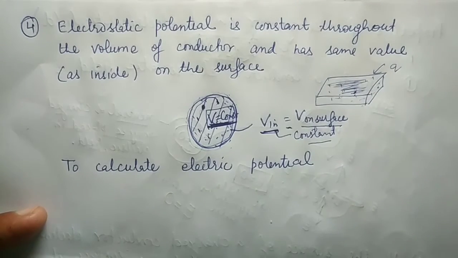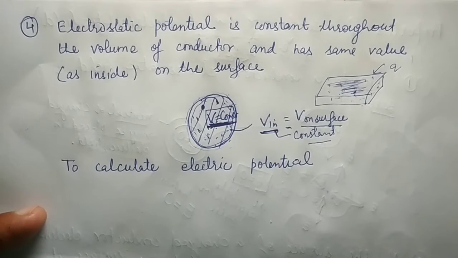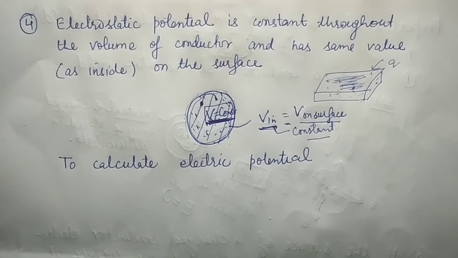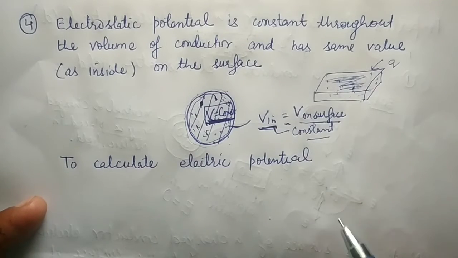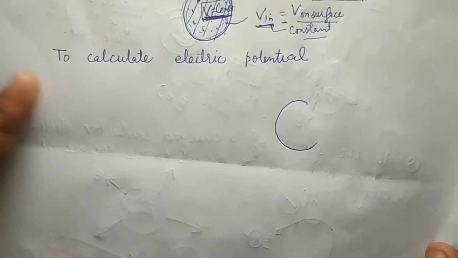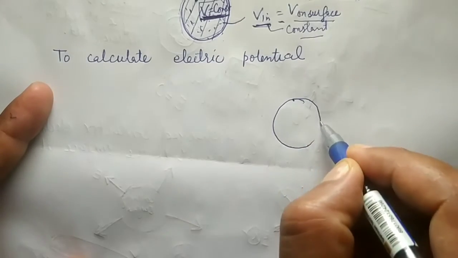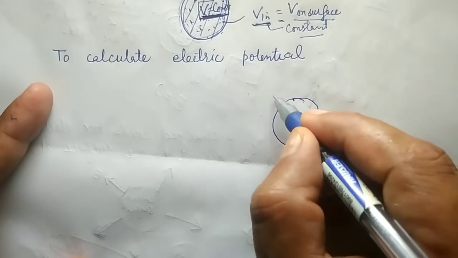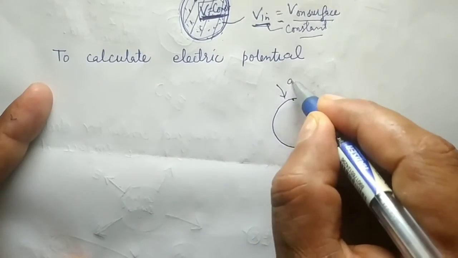So this is the meaning, or this is your fourth property of a conductor. Now to understand more, let us calculate the electric potential for a solid sphere. So I consider this is a solid sphere and I have given Q charge to it.